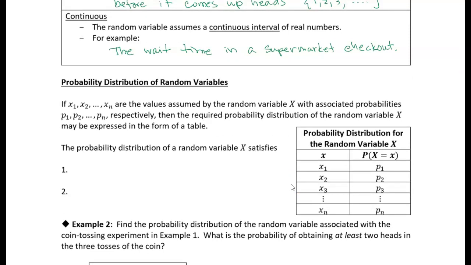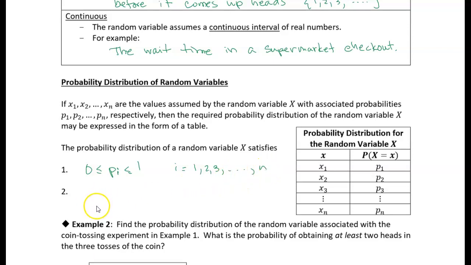And the same rules apply as before. The probabilities are going to be between 0 and 1. Each probability is always going to be between 0 and 1 inclusive. The values that the random variable assumes we call x1, x2 all the way up to xn, and the associated probabilities are p1, p2 through pn. So in general, the probability is pi, where i is equal to 1, 2, 3, up to n.